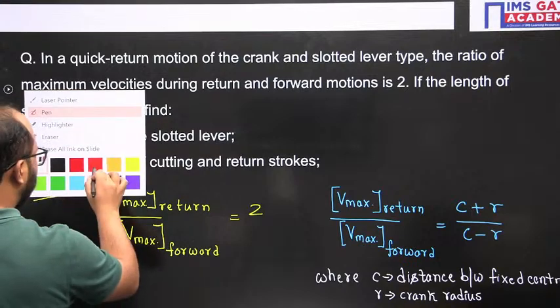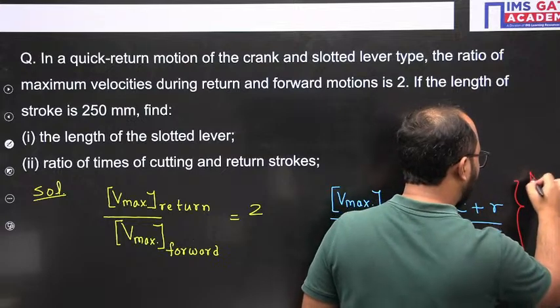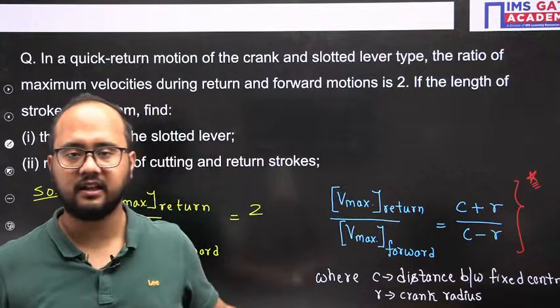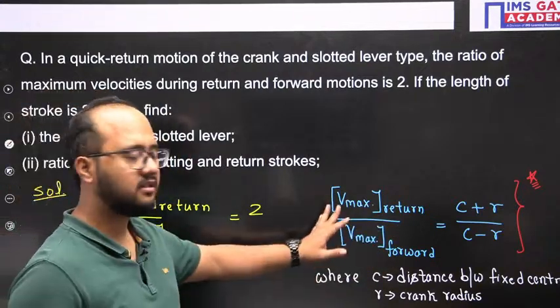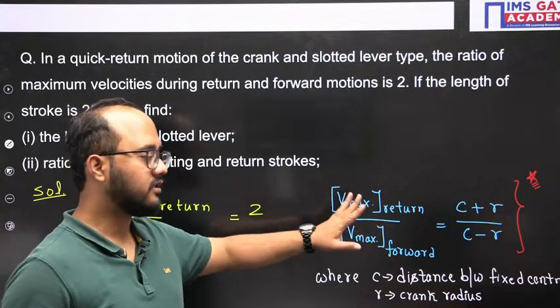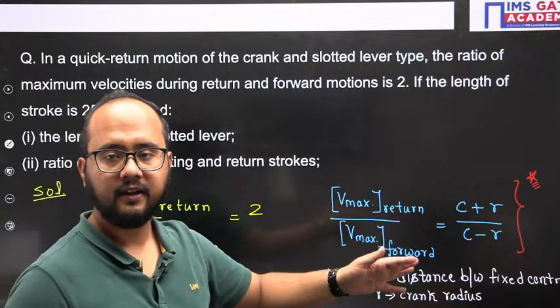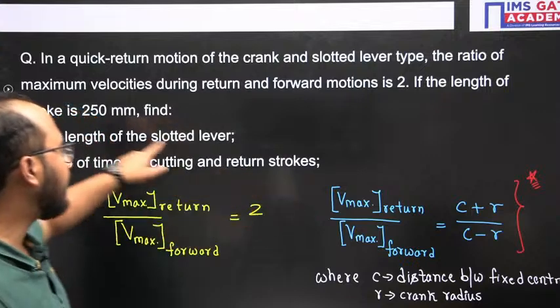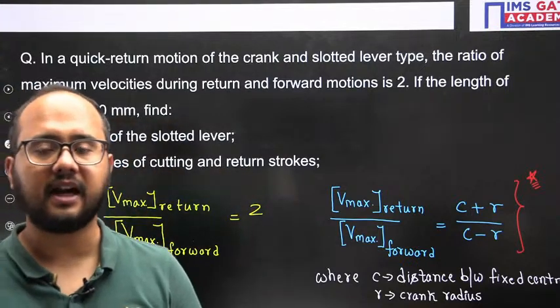Till now, questions related to this formula have not been asked. In engineering services examinations, they have already asked this type of relation-based question, not in objective but in conventional. So this is a very important relation. With this relation, you can also get the length of the slotted lever. So please everyone try this particular problem.